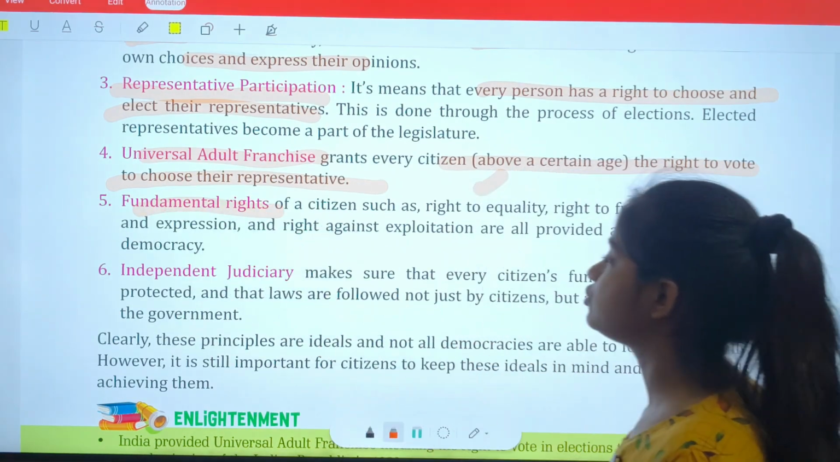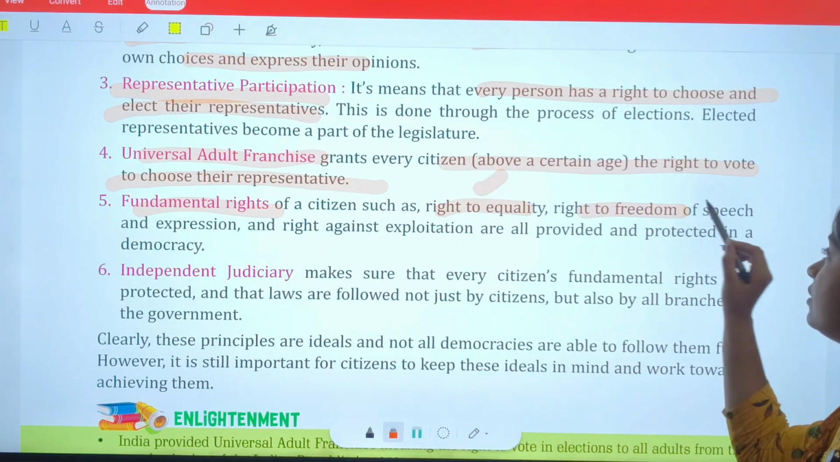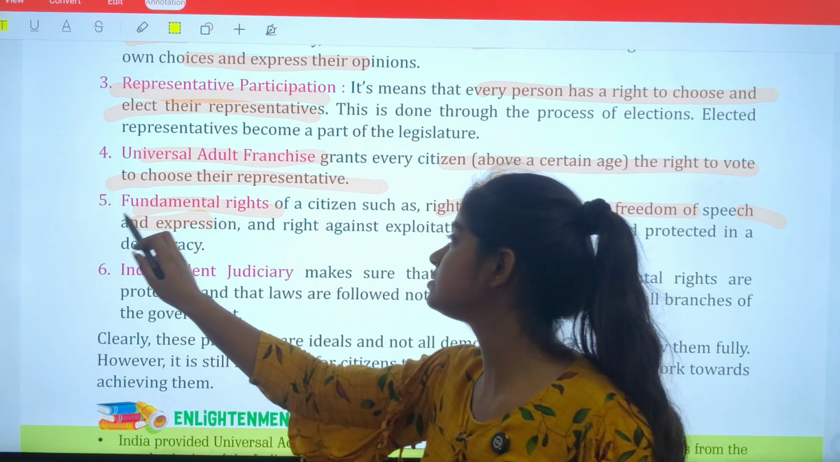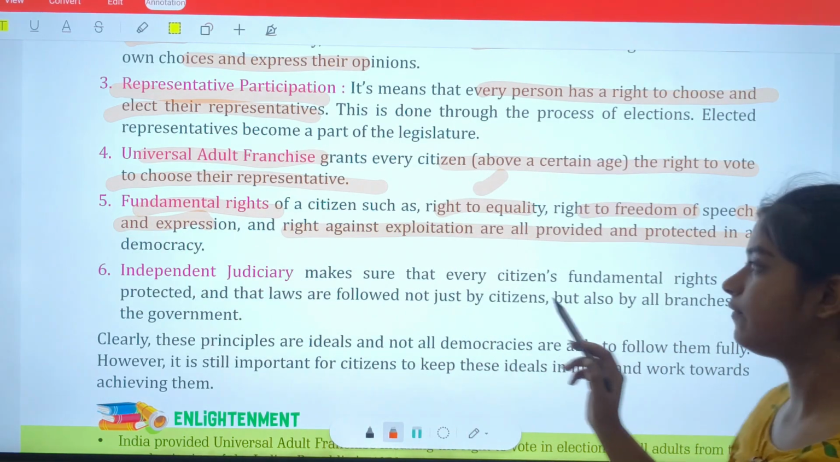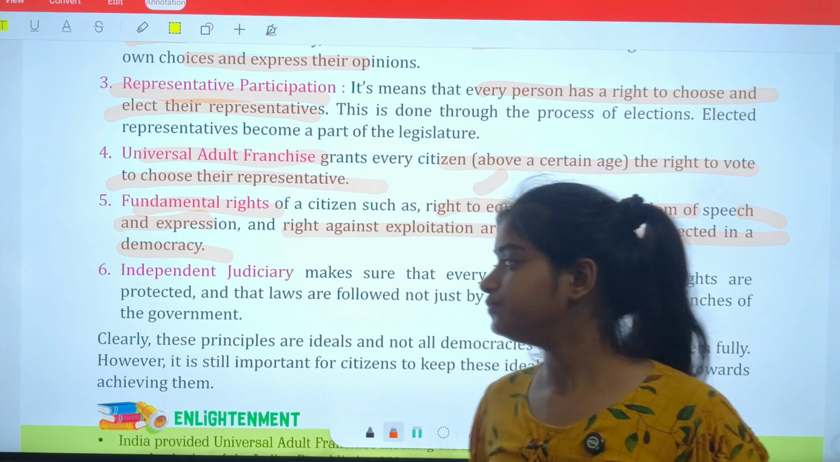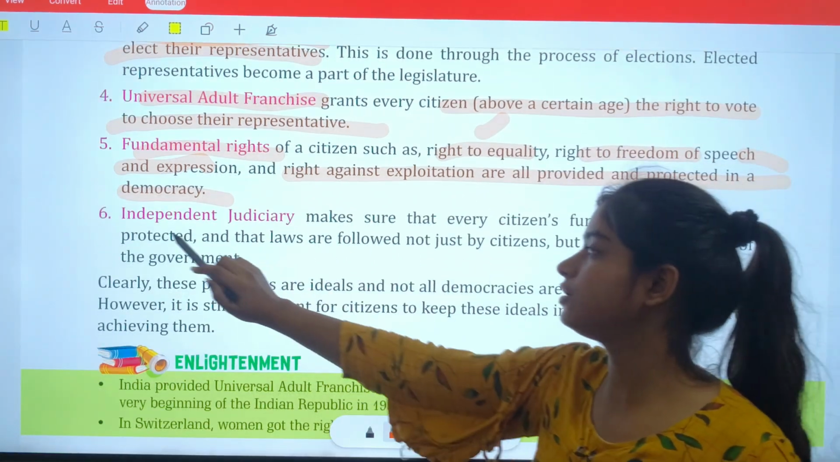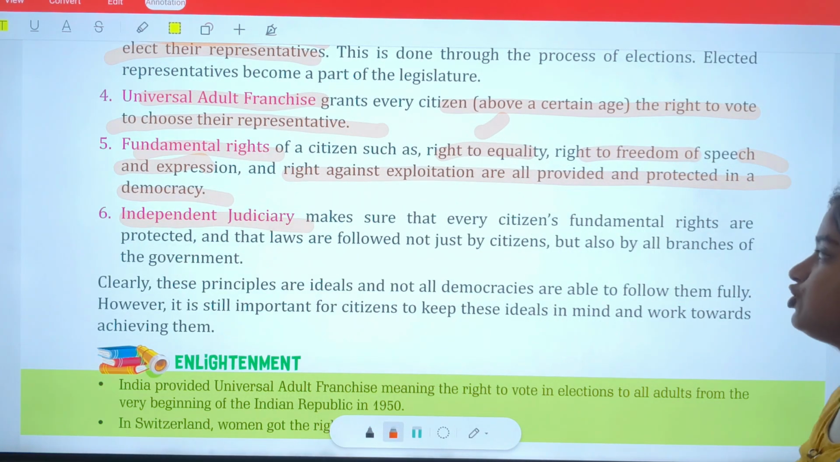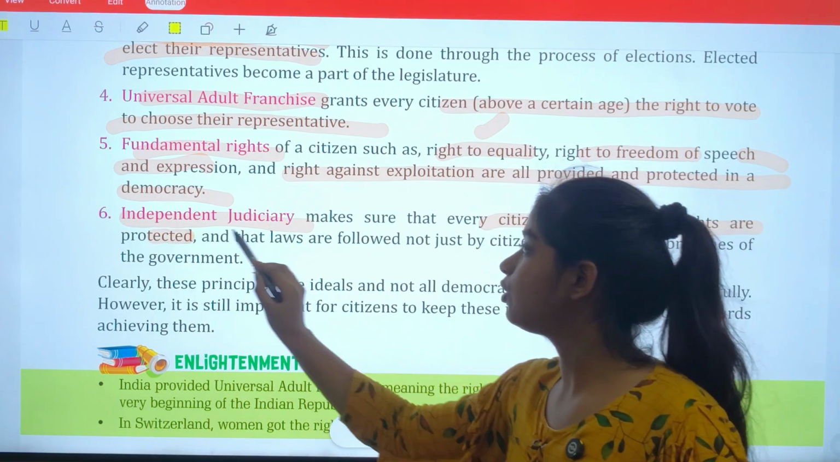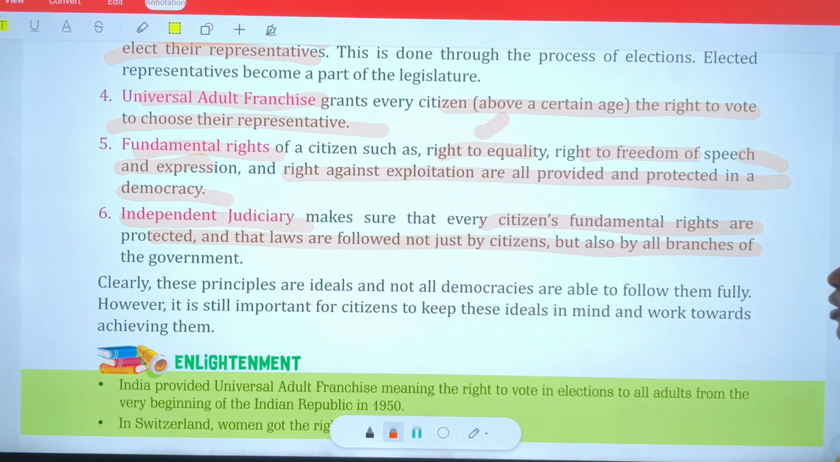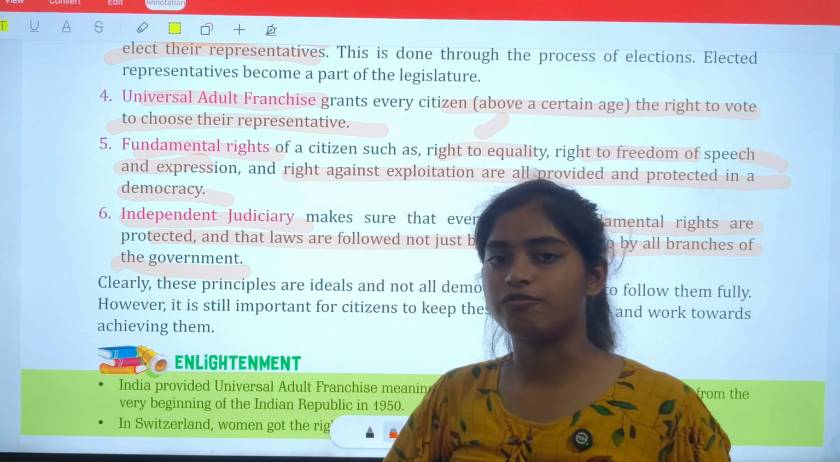Now, fundamental rights: the right to equality, right to freedom of speech and expression, and right against exploitation are all protected in a democracy. The sixth important feature is an independent judiciary. It makes sure that every citizen's fundamental rights are protected and that laws are followed not just by citizens but also by all branches of the government.